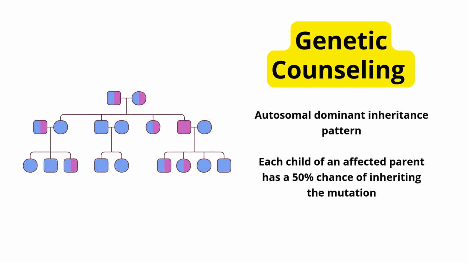Marfan syndrome follows an autosomal dominant inheritance pattern, meaning that each child of an affected parent has a 50% chance of inheriting the mutation. Genetic counseling is essential for understanding recurrence risk, guiding family testing, and discussing reproductive options, including prenatal or pre-implantation genetic testing. Early detection in at-risk relatives allows monitoring and intervention before complications develop.